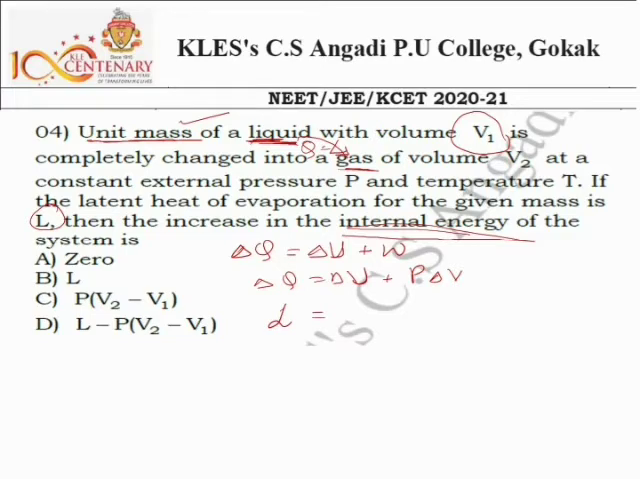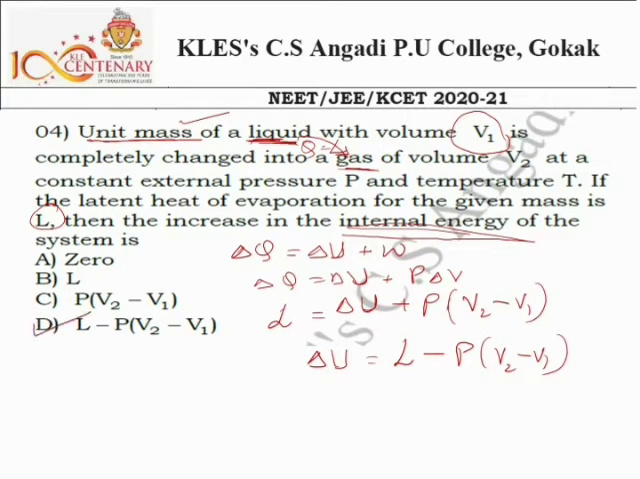So L is equal to delta U plus P into the change in volume. You can write its value as final volume minus initial volume. I want delta U, so delta U stays as it is, and take this term to the left-hand side. So this becomes L minus P into (V2 minus V1). So that is the change in internal energy. See which option is correct. So option D is the correct answer. Okay, next one.